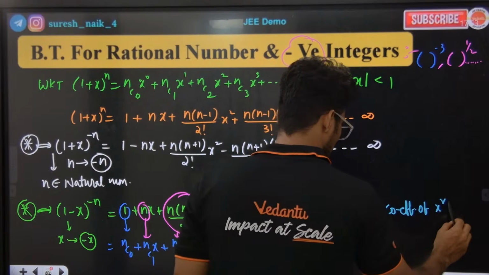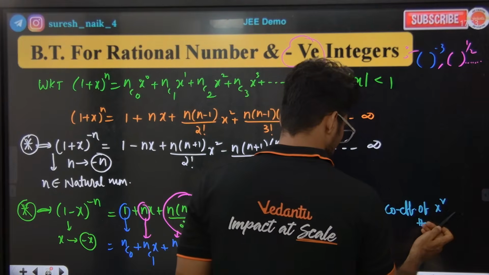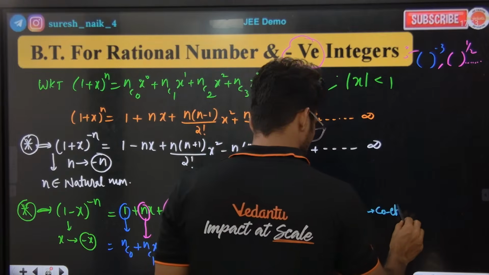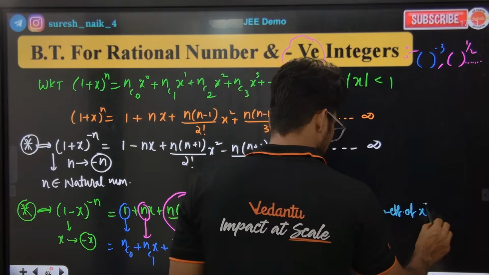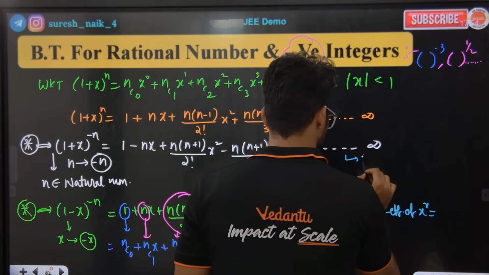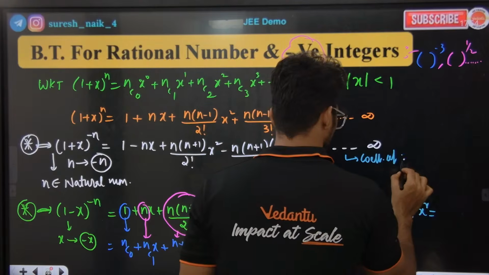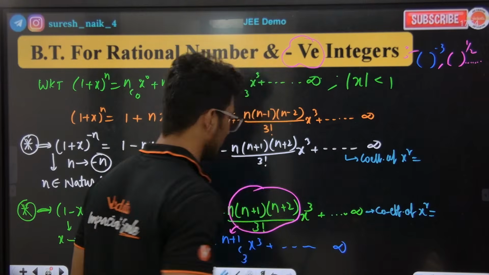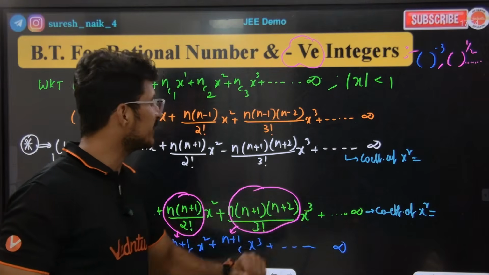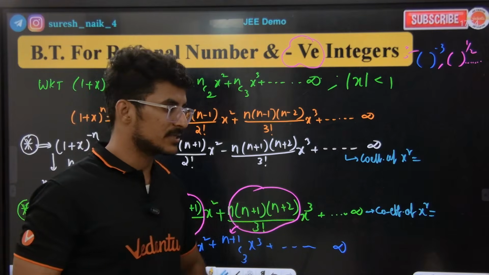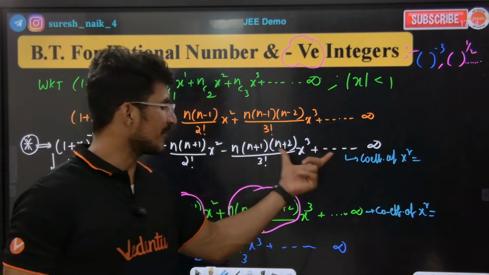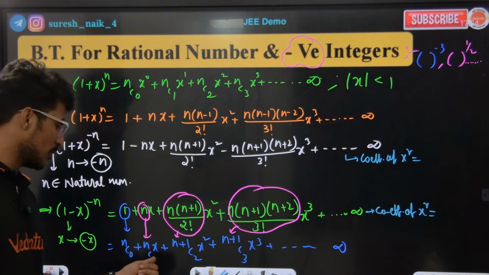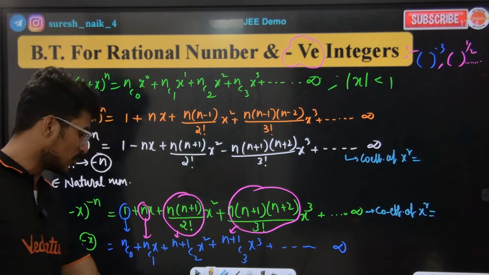x to the power of r is equal to dash. What is the coefficient of x to the power of r? From this term, what is the coefficient of x to the power of r? Everybody should observe and understand. Listen to the class very carefully. Everyone, please think. Either the coefficient of x to the power of r, or the coefficient of x to the power of 1. Everybody listen. What is the coefficient of x to the power of r in this expansion?